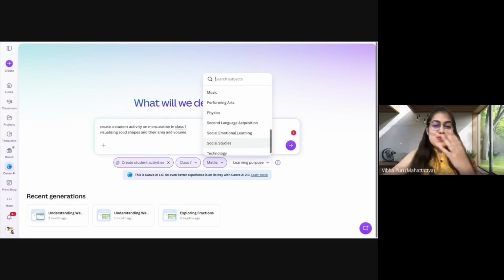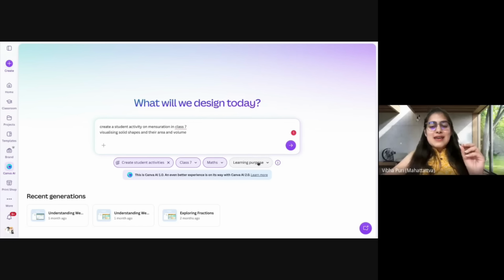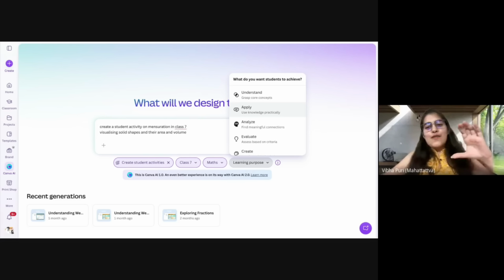If there are teachers who deal with that, if there are teachers who deal with music and performing arts, wonderful activities get created. So you can just make use of this. Learning purpose, of course, your whole taxonomy right here, your Bloom's taxonomy is right here. You can choose what kind of focus area you have in your classroom right now.